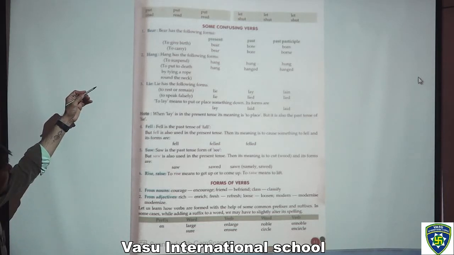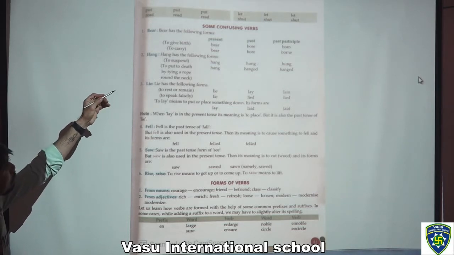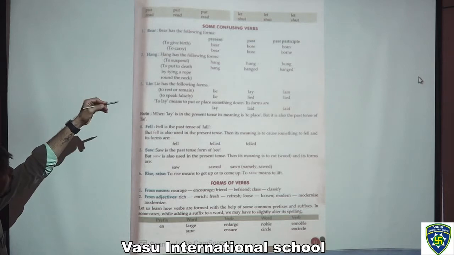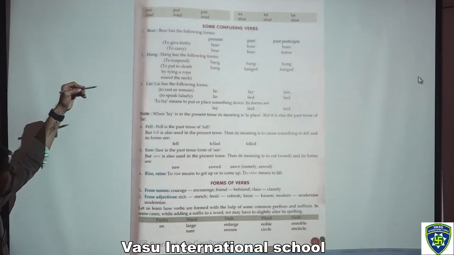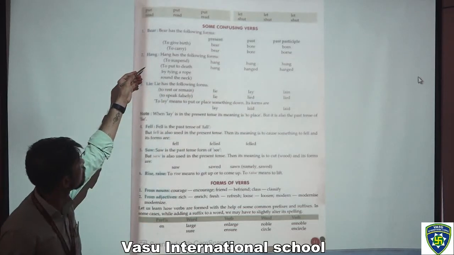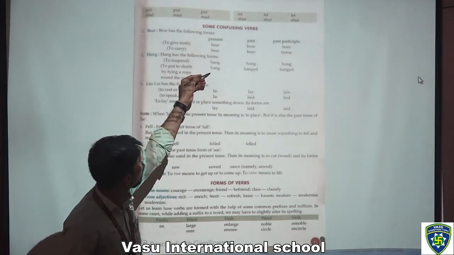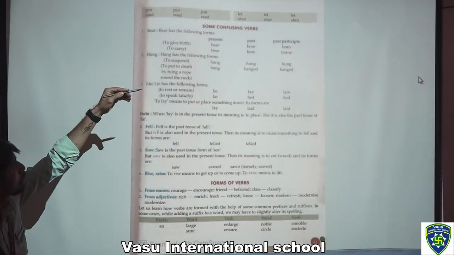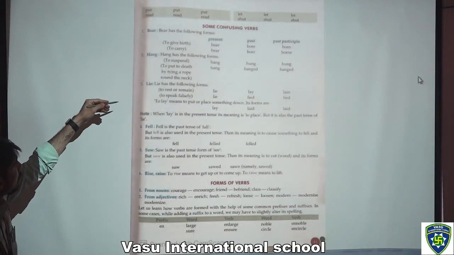Now, what is the second word? The second word is hang. It has the following meanings: to suspend, and to put to death by tying a rope around the neck. Hang, hung, hung. That is to suspend. Now in this what can we say? Hang, hanged, hanged. The past and past participle are the same.